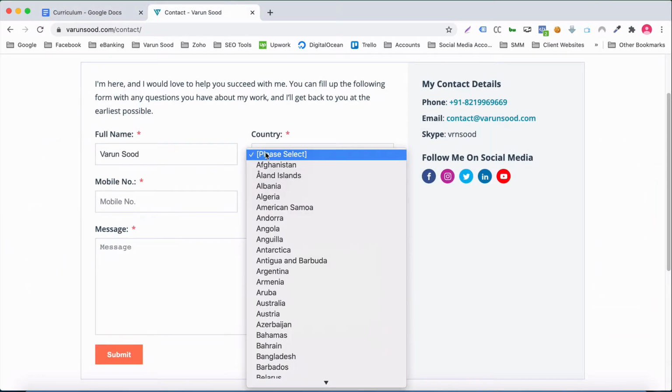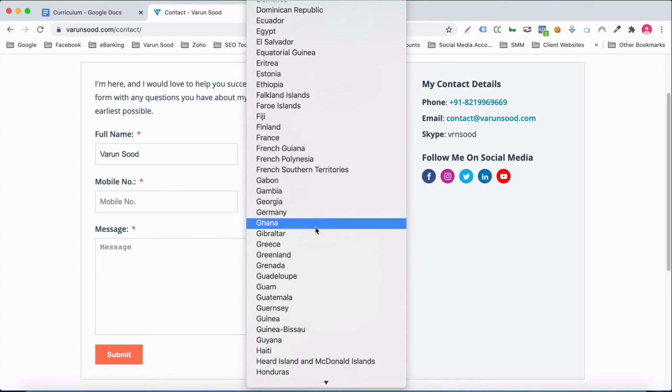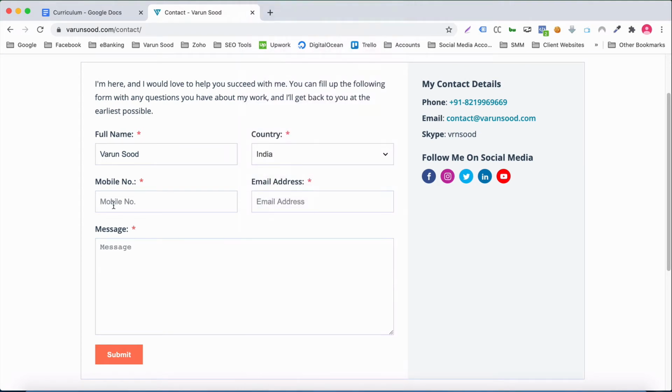Next, I'll show you how to take input from customers using forms without the need of any coding at all.